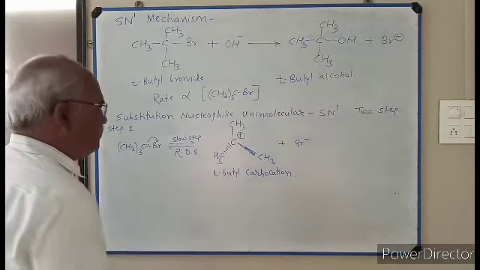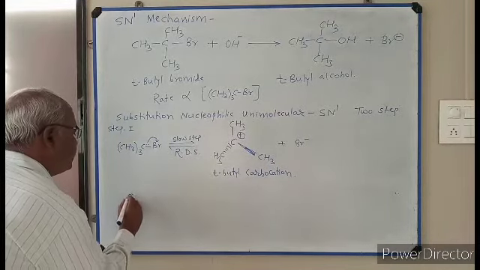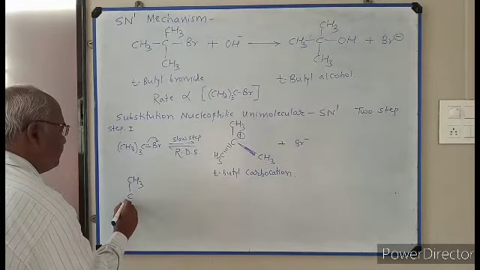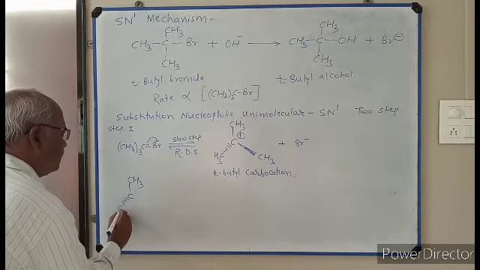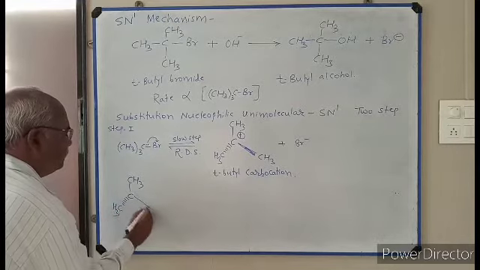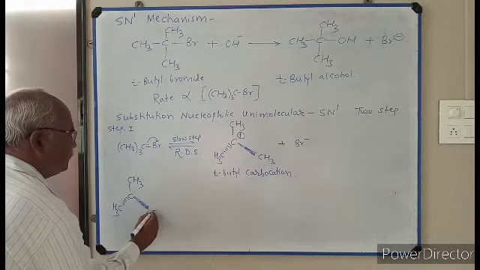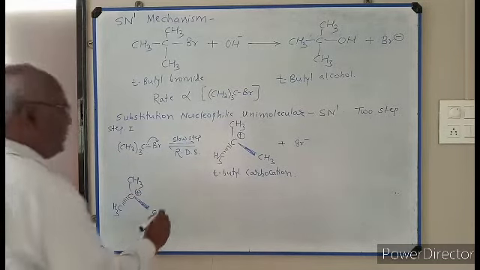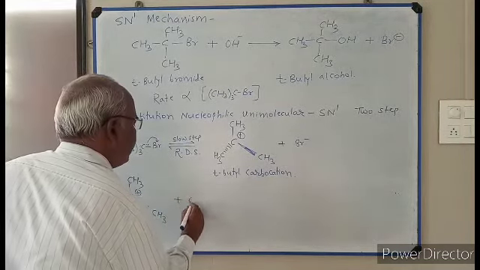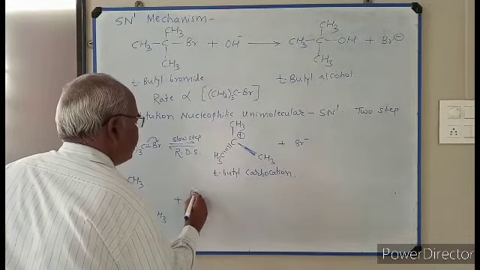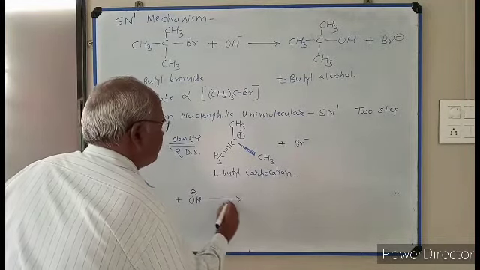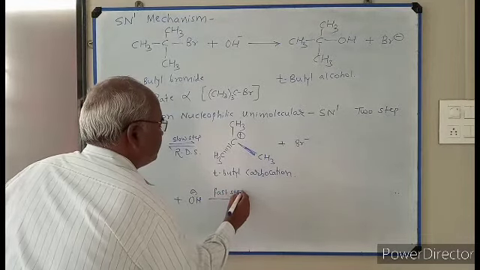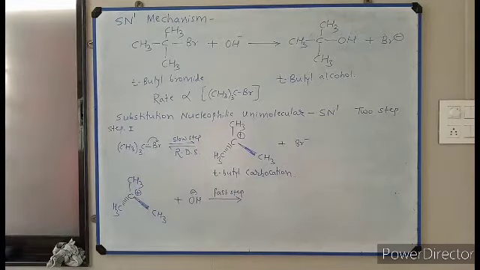In second step, this carbonium ion, (CH3)3C plus, combines with OH minus ion. The process is a fast step. First step is slow, second step is fast.